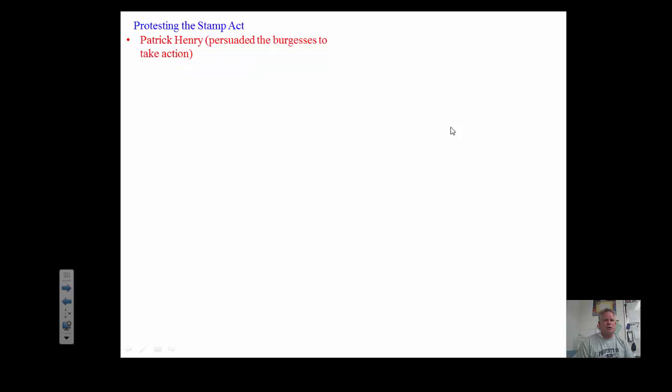He basically made a speech in the legislature that sounded something like this. We cannot let the British government tax us like this. This is ridiculous. We have no representation, and now they passed a Stamp Act that they think we can't get around. Well, we're not going to put up with this. Well, people thought that his speech bordered on treason, and he didn't care. He said, well, if this be treason, make the most of it. If he was going to be accused of treason, then he was going to do something about these unlawful tax laws that they were imposing on the colonists.